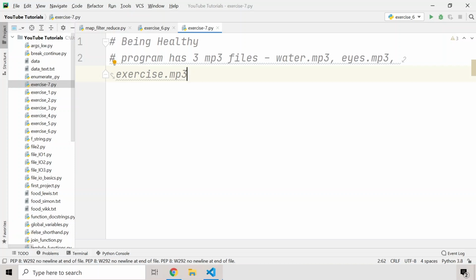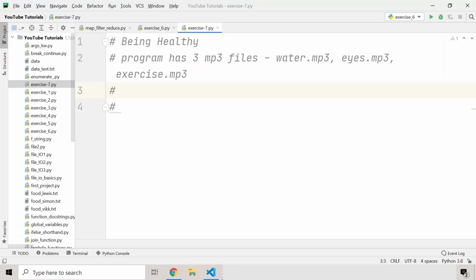So first of all you have to make these three mp3 files, and after that your program needs to keep you alert. For example, if a programmer has a job of 9 to 5, that is 9 a.m. to 5 p.m., the program should alert the programmer that you have to drink water after some specific time. For example, usually humans have to drink around 3 to 5 liters of water a day, and we need to make sure that the programmer working from 9 a.m. to 5 p.m. drinks his 3.5 liters during the day.